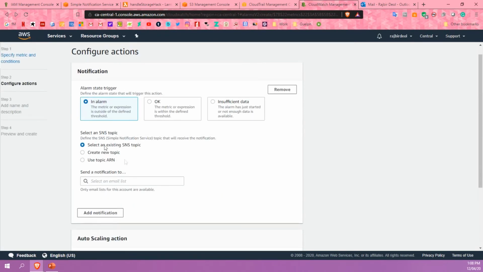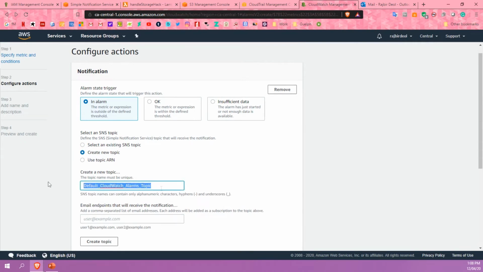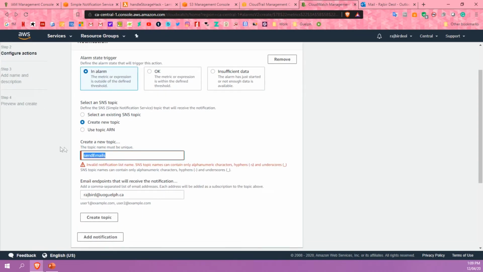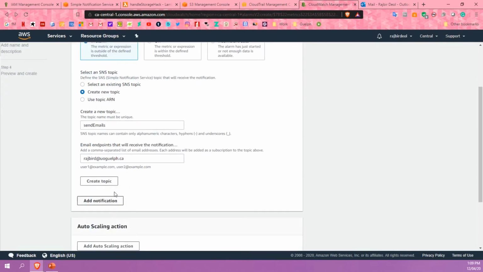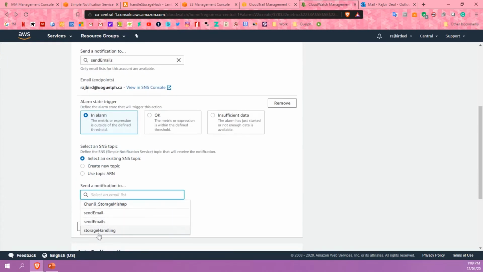So once the alarm is triggered, we actually want something to happen. So we want an email to be sent out. We're going to just create a new topic so I can show what a subscription email looks like. And I'm just going to be using my University of Guelph email. Okay, so create the topic, and then we want to add another notification, which is for that SNS I talked about earlier.